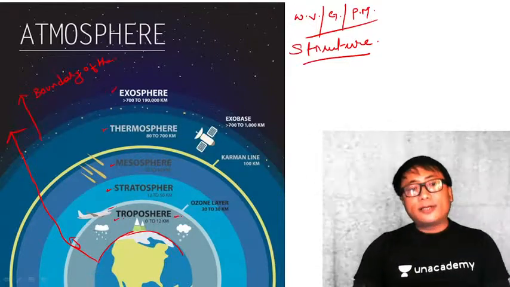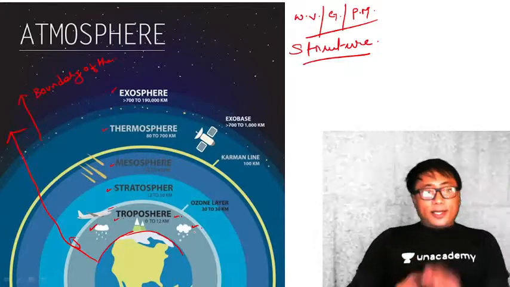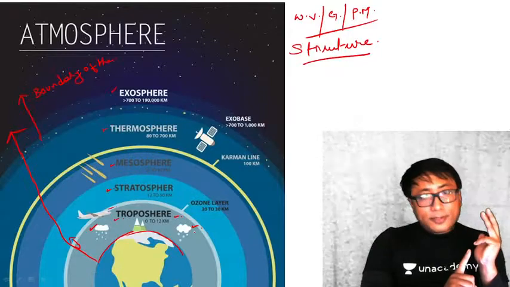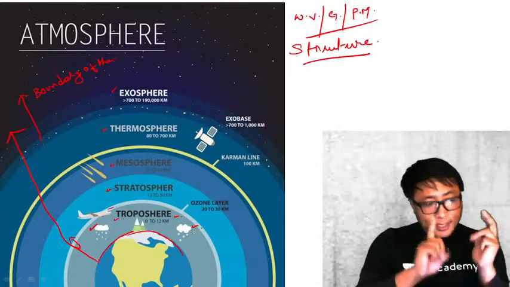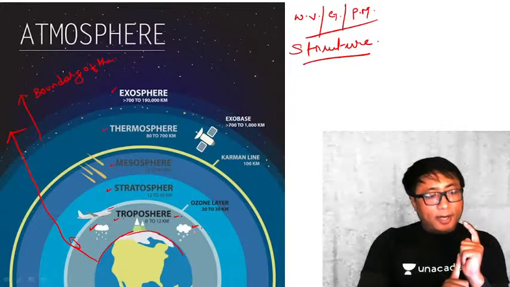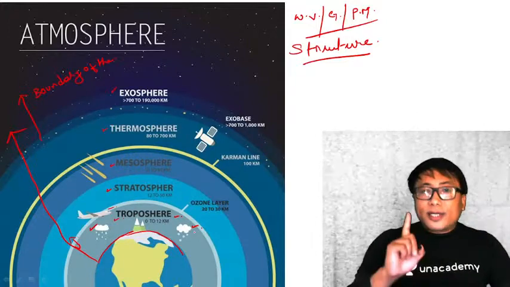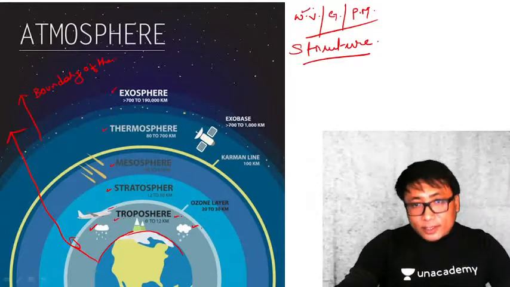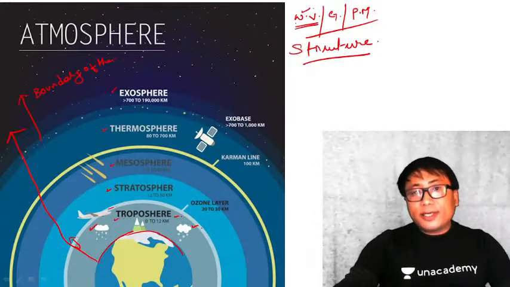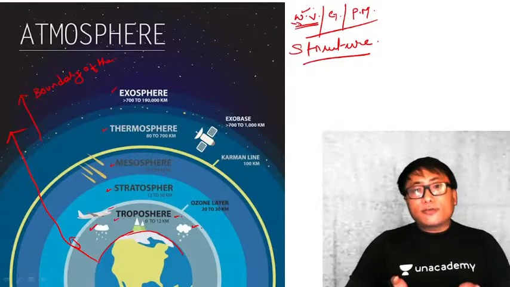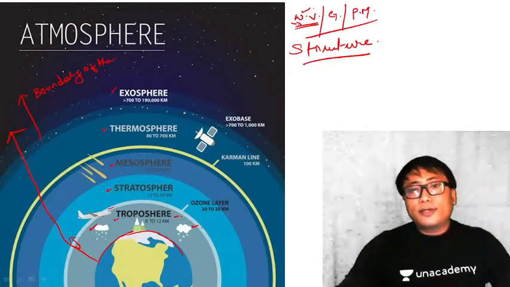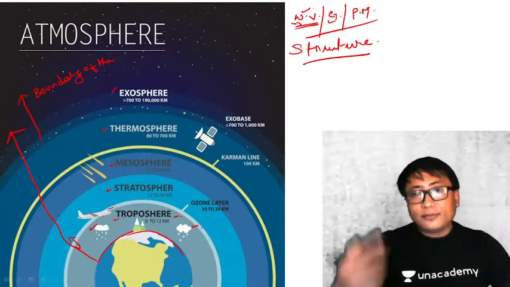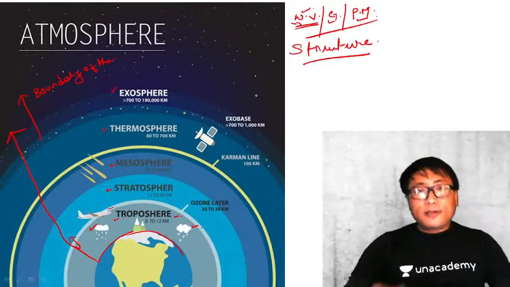Troposphere. Now you see here, this is cloud. We have seen the composition of atmosphere: water vapor, gases and particulate matter. What is the function of water vapor? To heat up the atmosphere. Gases, different gases, giving life, the function we have seen. And particulate matter, formation of the cloud.